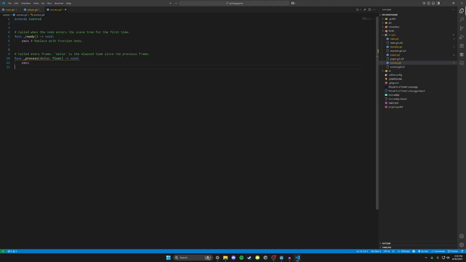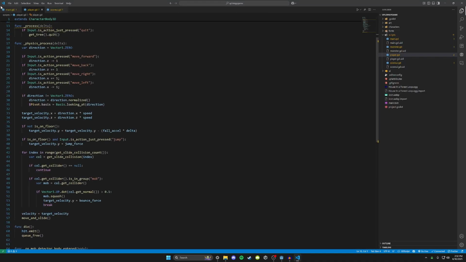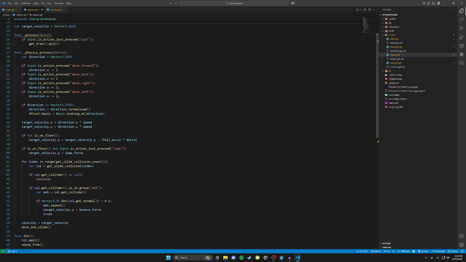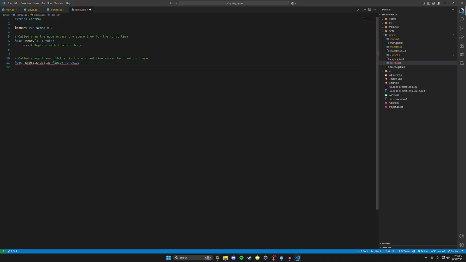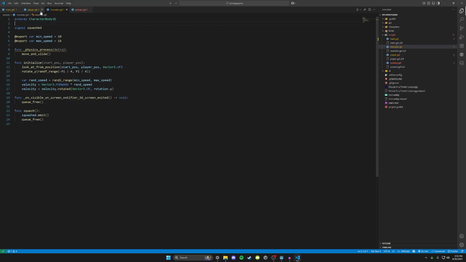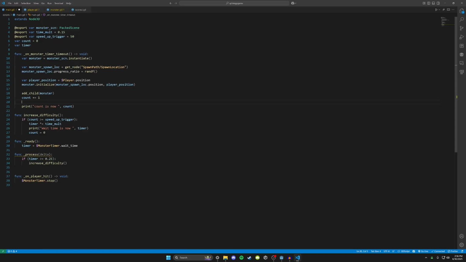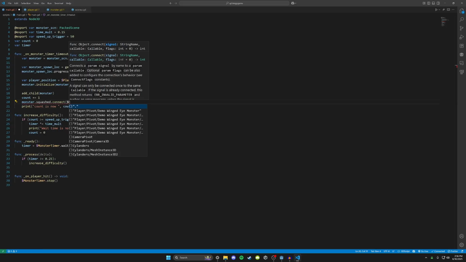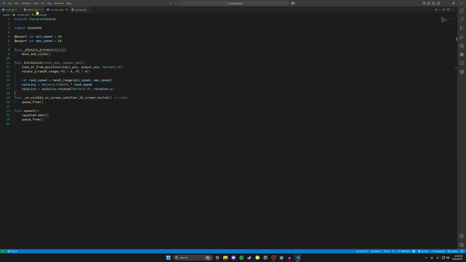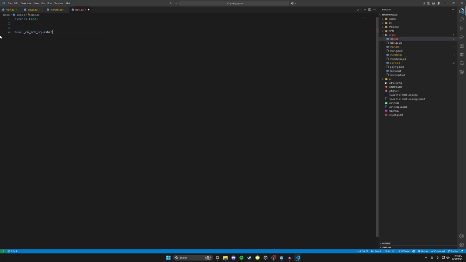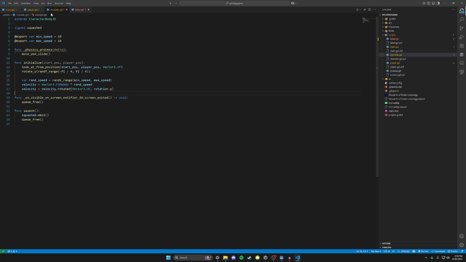Look at that. Okay. So we need a score variable, right? So we want var score equals 0. And whenever we collide, we want to get that signal here for squashed. Okay. That's not going to be as easy as I expect it to be. How do we get access to signals then? Every time we spawn a new one, we're going to do monster.squashed connect to our control label. So now we can create this function here in our label.gd. Func on mob squashed. I don't know what these take in. Is it just void?